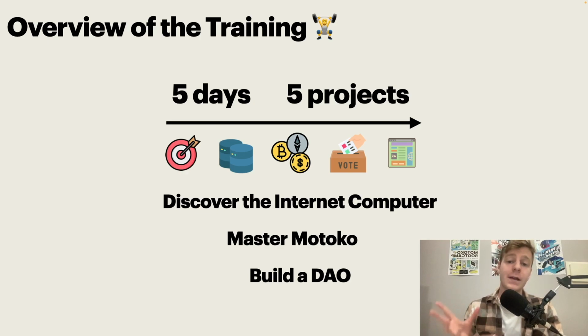Now, how exactly is the training structured? The training should take you 5 days, and for each day, you have a project. So 5 days and 5 projects. You will notice that the projects are actually smaller components of a DAO. So for example, one project is a token, one other project is a voting system, another project is a member database, and all those projects combined together will help you to build a real DAO.